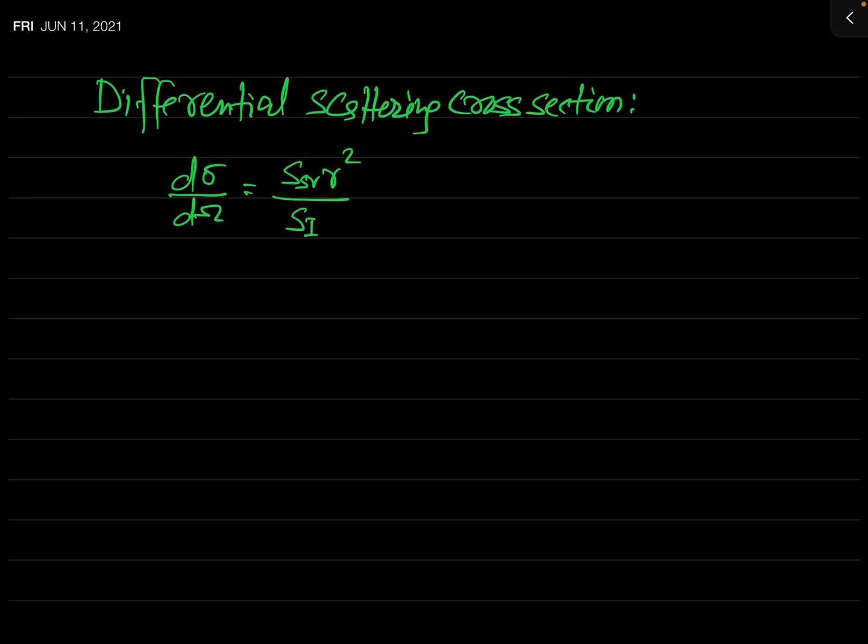I hope you may remember this formula, because we have already discussed it in the first lecture.